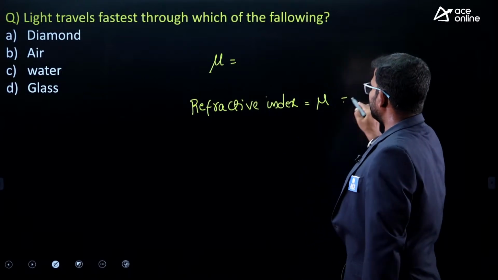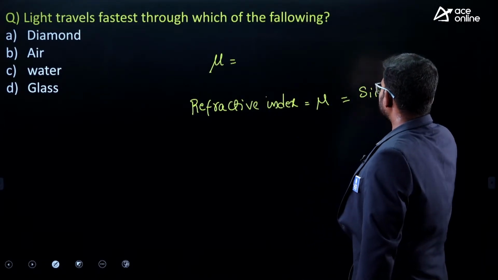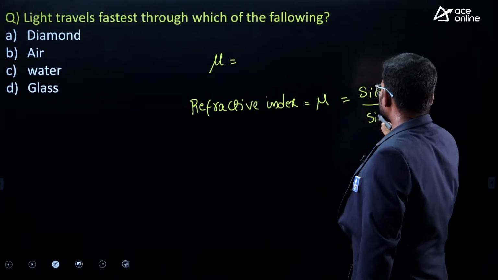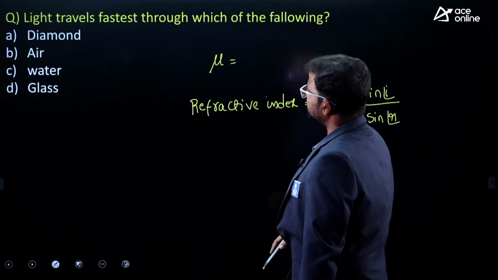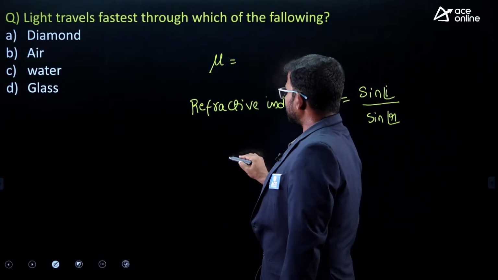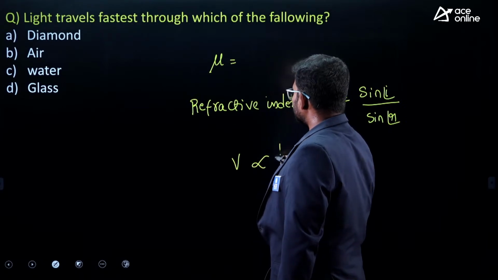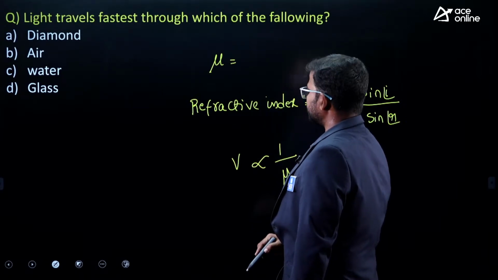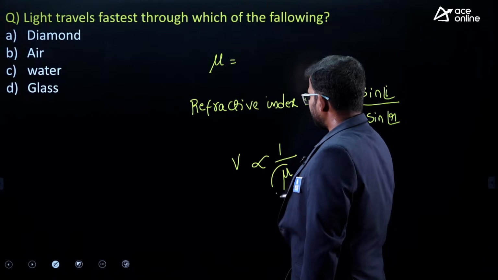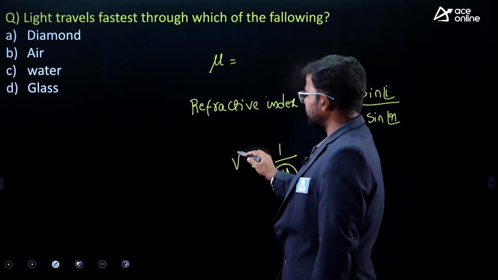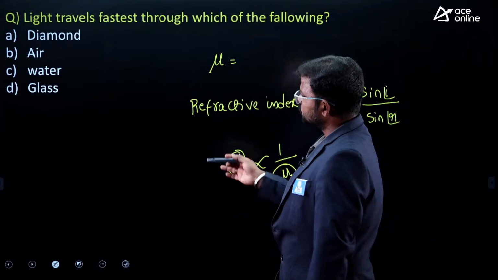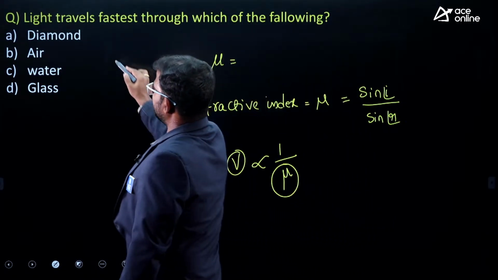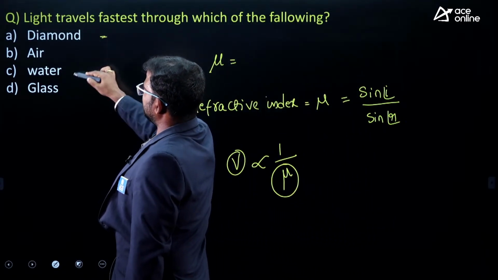Mu is equal to sin i by sin r, which is also considered as Snell's law. The concept is that the velocity of light is inversely proportional to the refractive index. It means if the refractive index value is high, then the velocity of light in that material will be low.